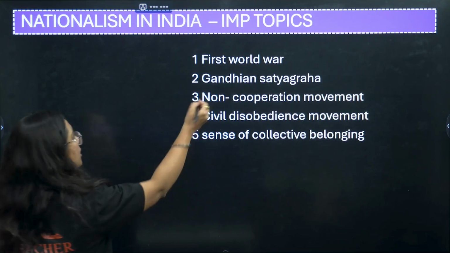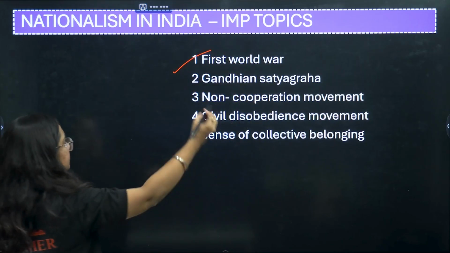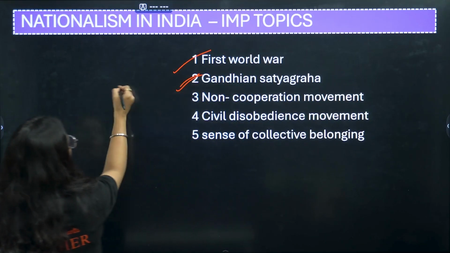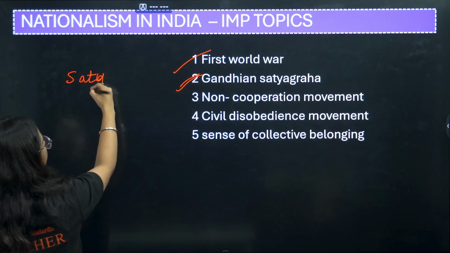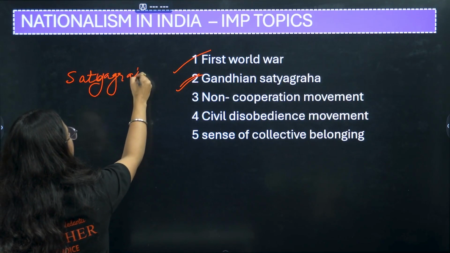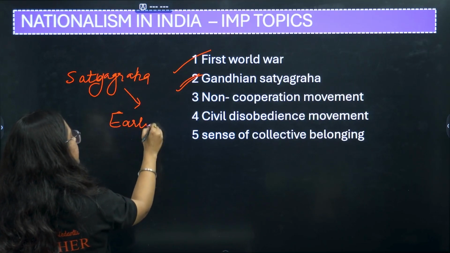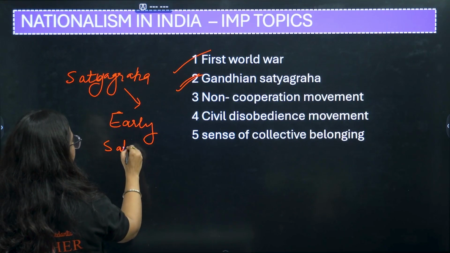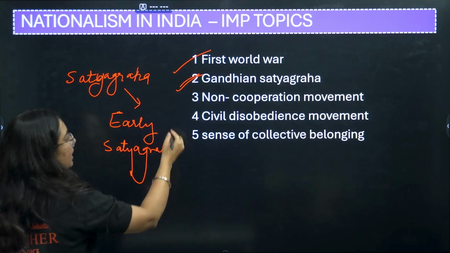Moving on to the important topic, impact of the First World War, which we have completed. Particularly focus on what is satyagraha. A 3-marker question can come: what are the early satyagrahas of Gandhi ji?